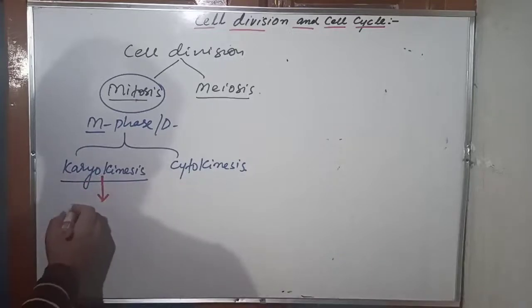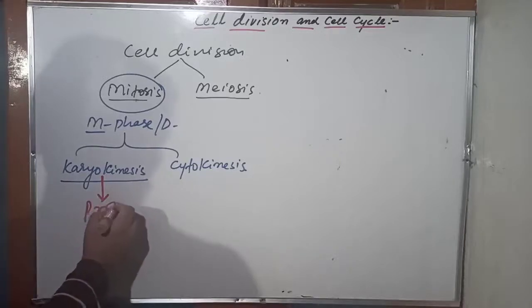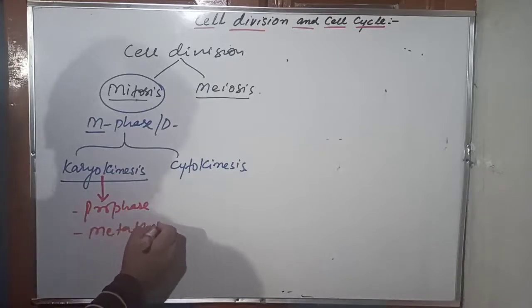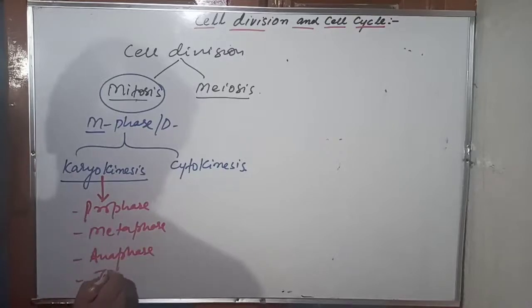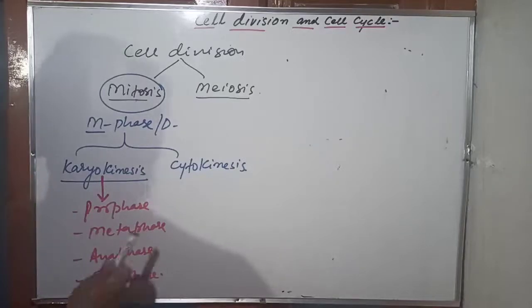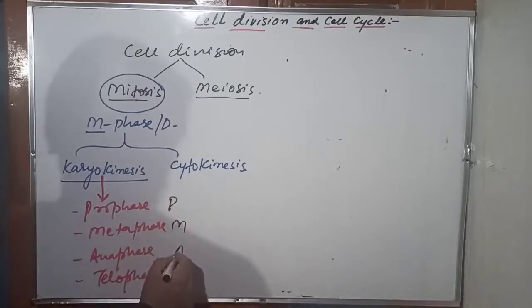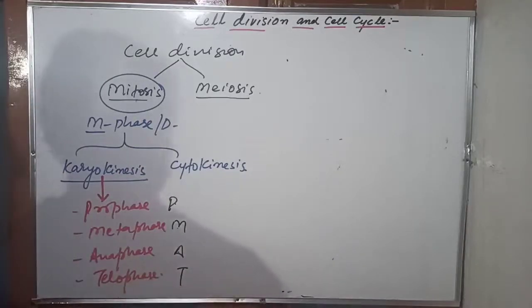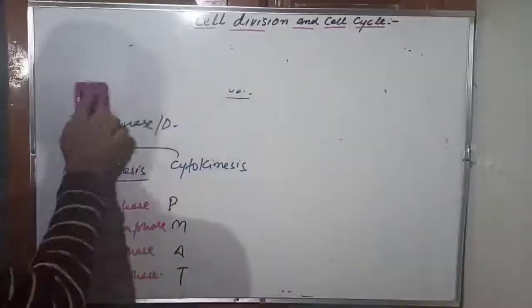This karyokinesis is divided into four phases: prophase, metaphase, anaphase, and telophase. Sometimes the sequence is asked about these phases, so you can remember PMAT. These are the four phases of the karyokinesis, and later on we will see the cytokinesis also. First, let us discuss karyokinesis.